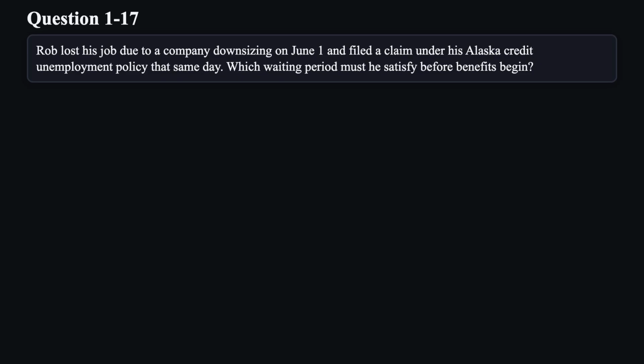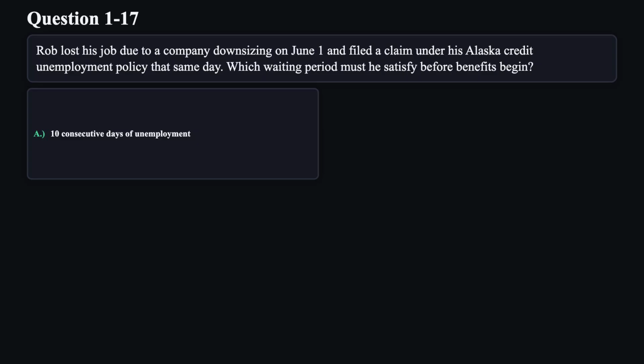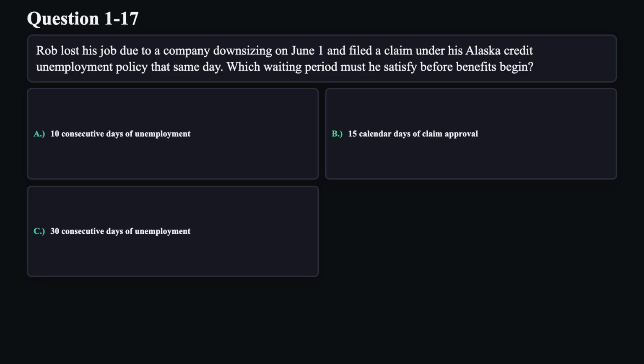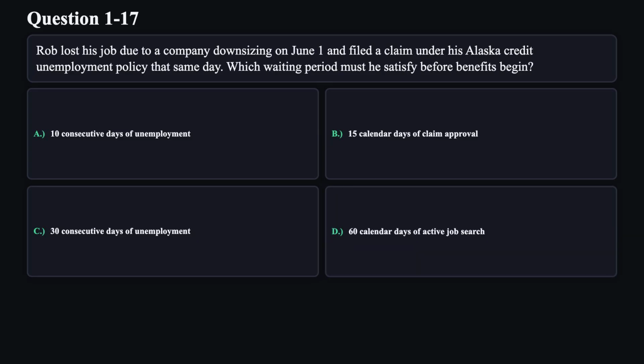Question 17. Rob lost his job due to a company downsizing on June 1st and filed a claim under his Alaska credit unemployment policy that same day. Which waiting period must he satisfy before benefits begin? A. 10 consecutive days of unemployment. B. 15 calendar days of claim approval. C. 30 consecutive days of unemployment. D. 60 calendar days of active job search.